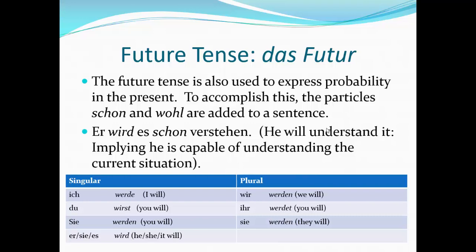Good. And just a note too, because I said the word order is the exact same as we would use with das Perfekt, the conversational past, and also the Modalverben. But what's different is that with the modal verbs, the first person ich and third person er, sie, es have the same conjugation. Ich kann, er, sie, es kann. Ich muss, er, sie, es muss, etc. Here, werden has different conjugations depending on the subject pronoun.